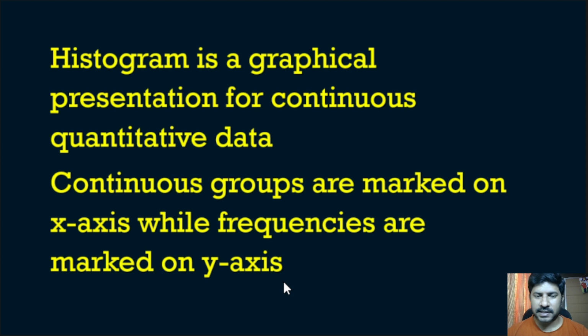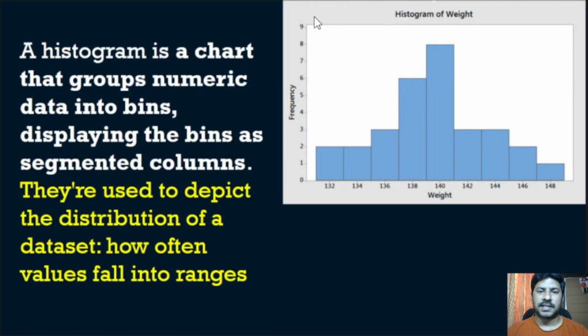So I will show you an example here. This is an example of a histogram chart. So continuous data is measured on the x-axis, and the frequency will be measured on the y-axis. So here that is 132 weight, that is frequency is 2. So 132 is repeating 2 times. So like that, we can represent a histogram here.